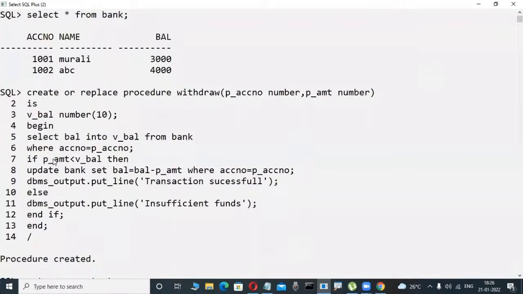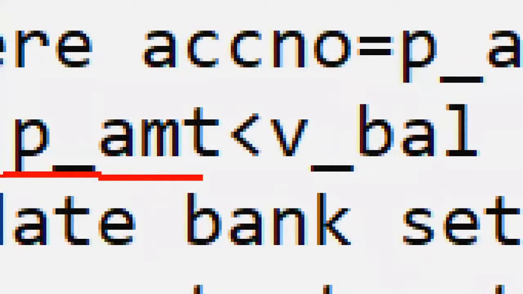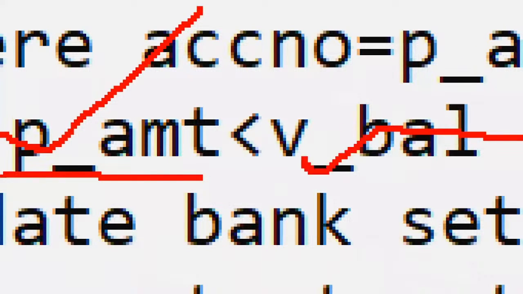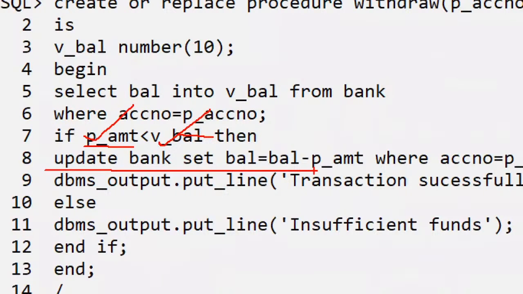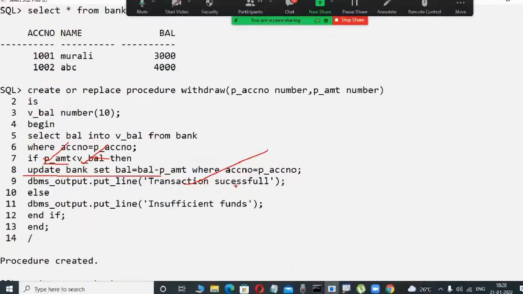So whenever the amount passed, 2,000, is less than the available balance, in this case 3,000, here this 2,000 is less than 3,000. I am updating only the bank table. Bank updating is modifying that one. Just the transaction is successful. Now really correct.